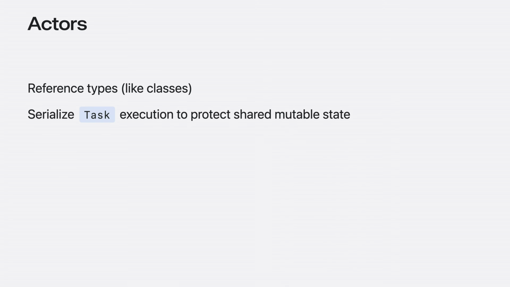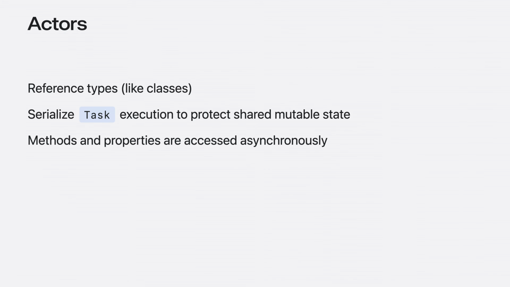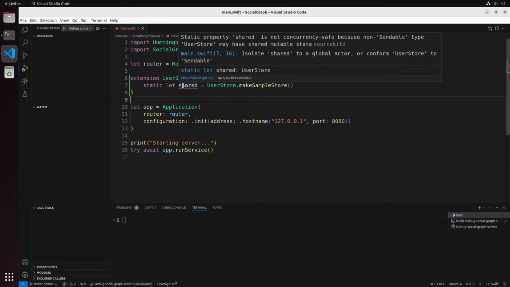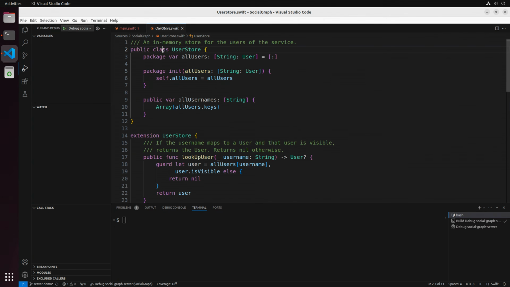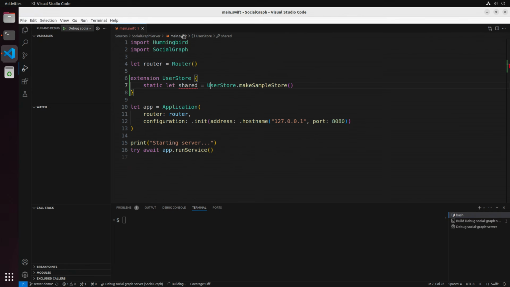However, Swift has a more convenient feature for this, called actors. Actors are similar to classes because they are also reference types that can encapsulate shared mutable state. However, actors automatically protect their state by serializing accesses. Only a single task is allowed to execute at a time on an actor. Calls to actor methods from outside the context of the actor are asynchronous. Now that we know a bit more about what this error is telling us, I can make concurrent accesses to user store safe by making it an actor. Now that accesses are synchronized, the error is gone.